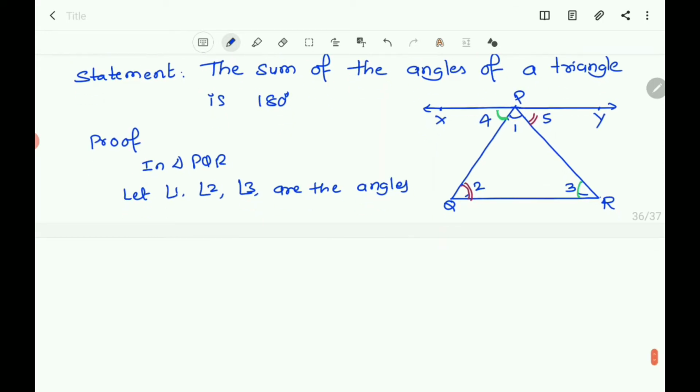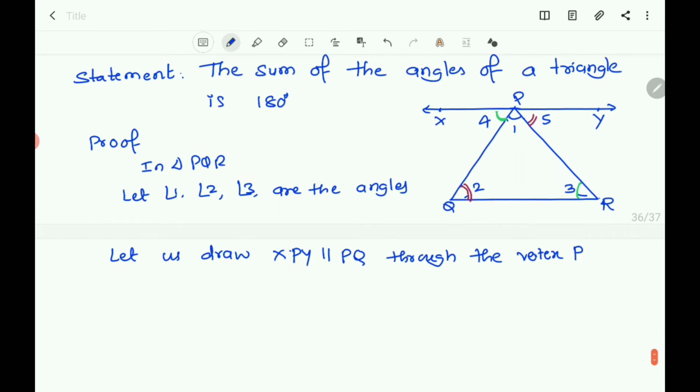Now let us draw XPY parallel to QR. XPY means that the line is passing through the vertex P. So let us draw XPY parallel to QR through the point P, through the vertex P.